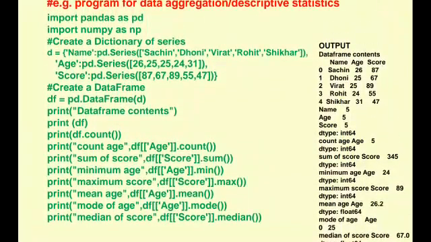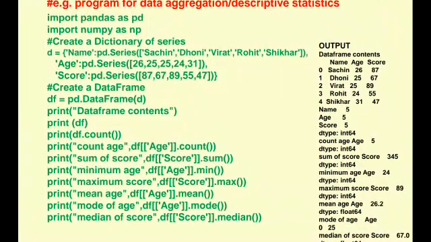Now we got the output. Name is 5, age is 5, score is 5, dtype int64. Count age is 5, dtype again int64, because I am counting here with age dot count, that's why I got the output age is 5.